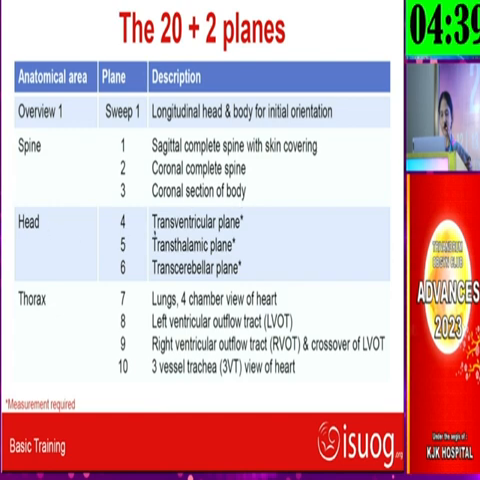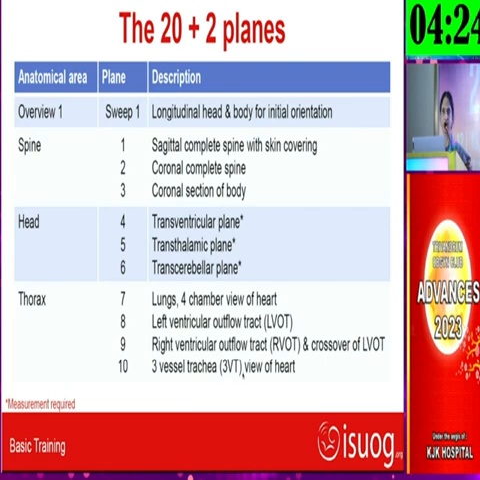And the head planes include 4 to 6, which include the transventricular plane, transthalamic plane, and transcerebellar planes. And in the thorax, 7 to 10 planes, which include the lungs with the four-chamber view, left ventricular outflow tract, right ventricular outflow tract, and three-vessel tracheal view.